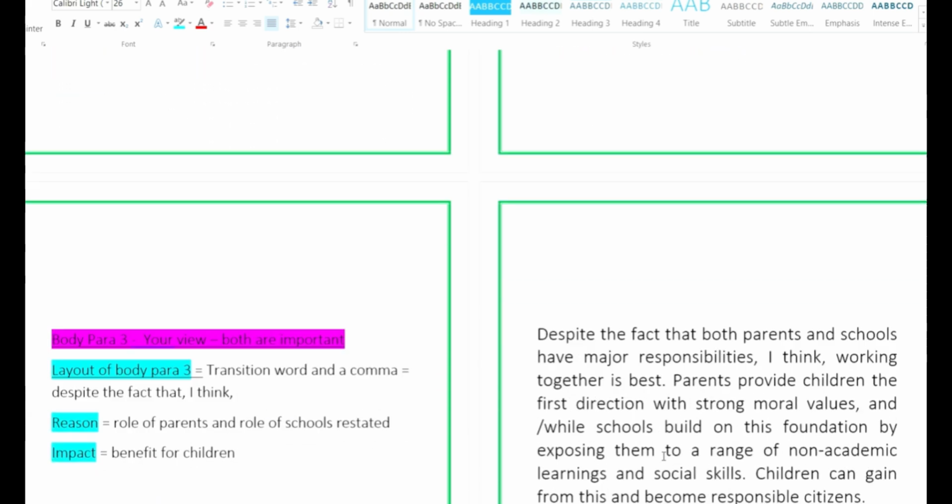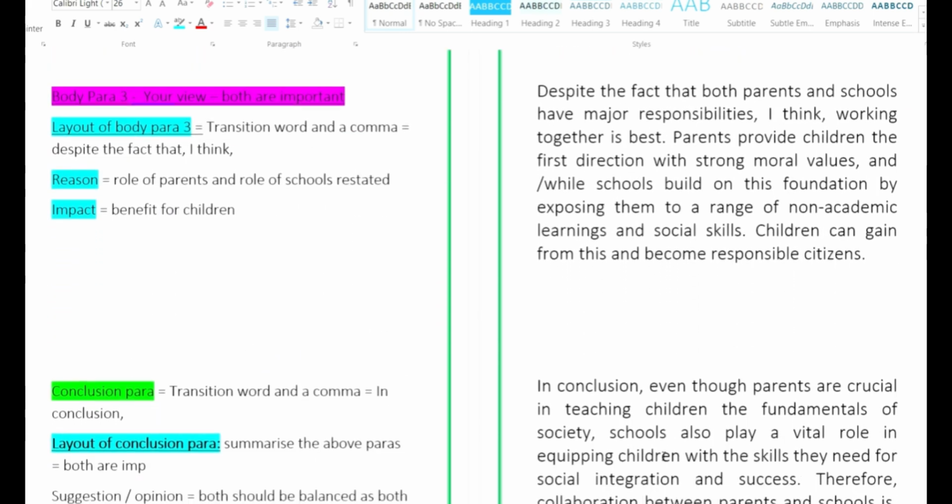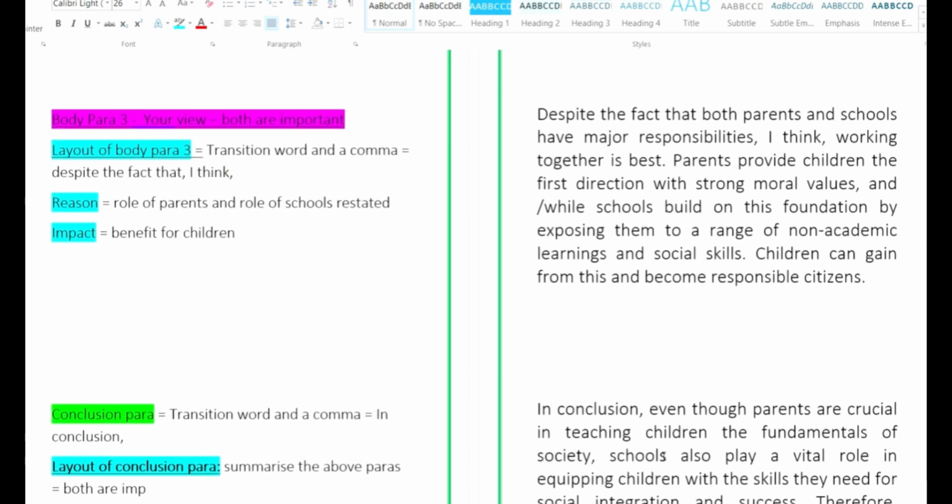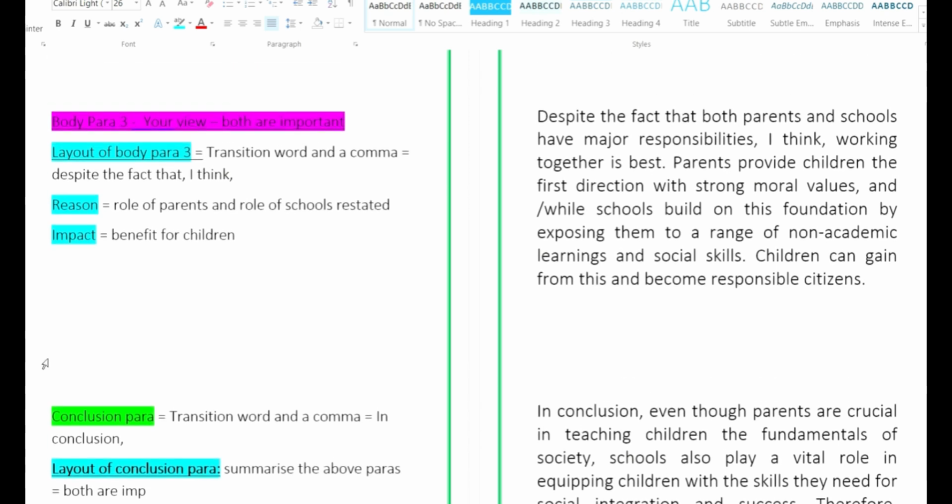Now, don't forget the essay question type, which is your opinion also. So here we write body paragraph 3. This is one of the patterns of writing this particular type of essay, which is discuss both the views and give your opinion. There are multiple ways. In the upcoming classes, we shall be learning all the different types of addressing this particular question.